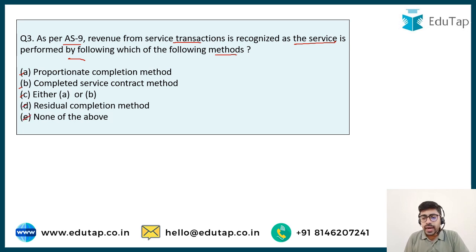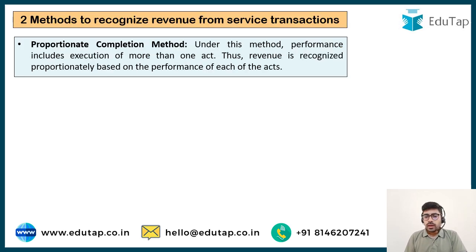So we have already understood how the revenue should be booked in the case of sale of goods. Now what about the revenue recognition in the case of service transactions? It says that revenue should be recognized as the service is performed, by which of the following methods? So this is what is being asked here. Friends, Accounting Standard 9, in respect of revenue from service transactions, talks about 2 methods which can be followed.